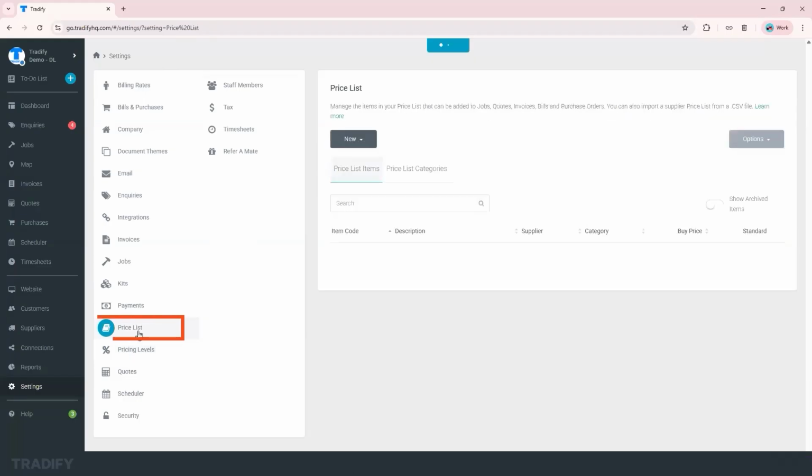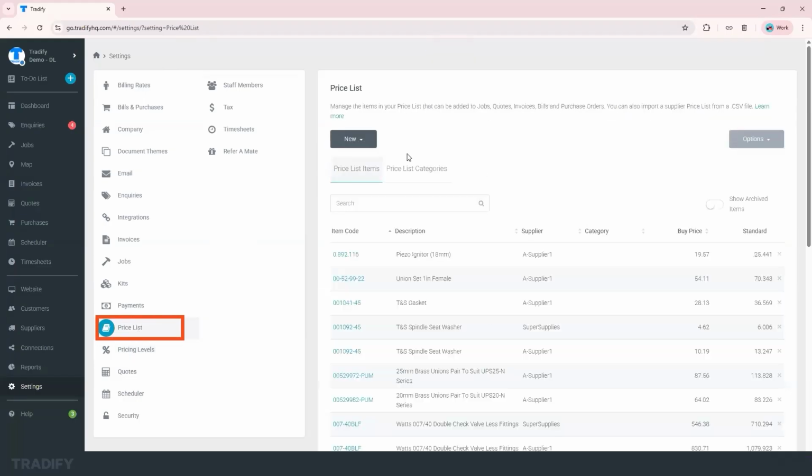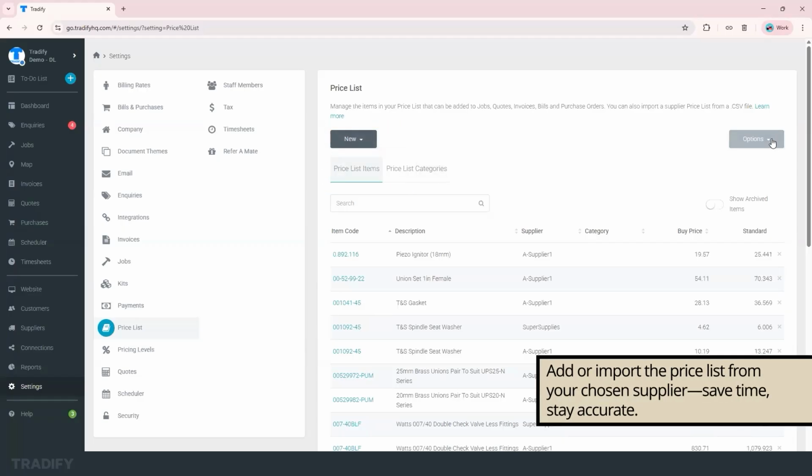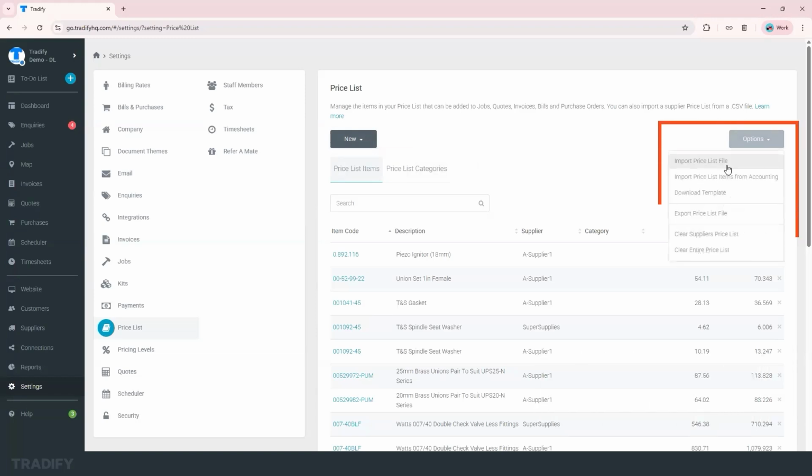And here in the price list section, you can build your own price list items. If you have your own standard prices, you can just create them in here. Or you can upload or import a CSV file of any of your suppliers' price lists. You can request it from your supplier's contacts, and we can import that into Tradify.